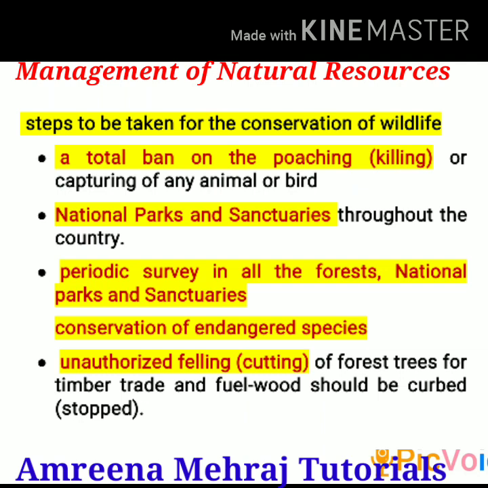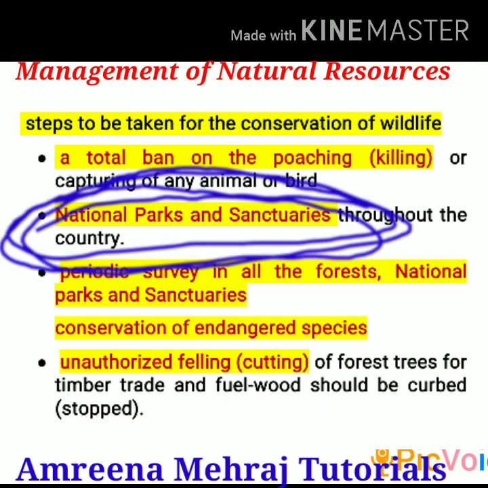When we go for deforestation, when we cut down trees, we are actually disturbing the natural habitat of animals and different organisms in the wild. So we have to make sure that we establish more and more national parks and sanctuaries throughout the country, which will ensure that these animals get their natural habitat back and their population comes back to normal.